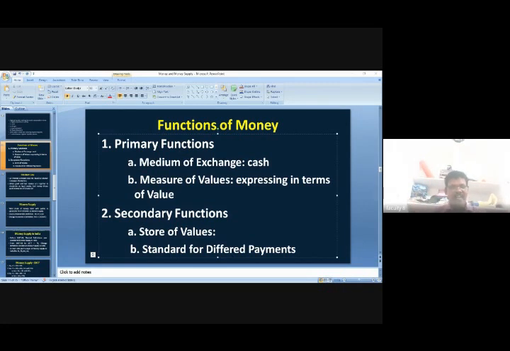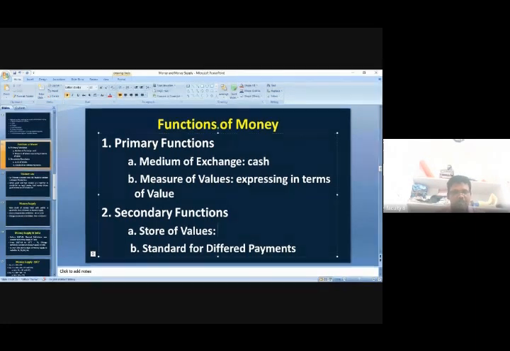After producing economics, I am not trying to store my subject. But after producing this subject, I am trying to earn the money, and I am trying to store that money. So the money is used as a store of value.